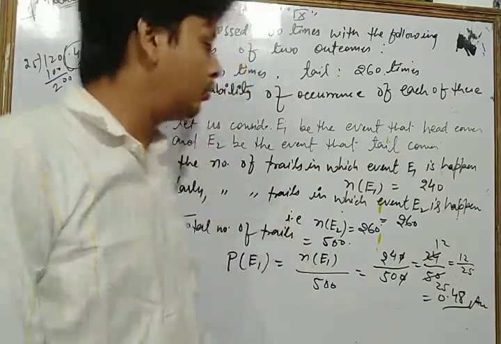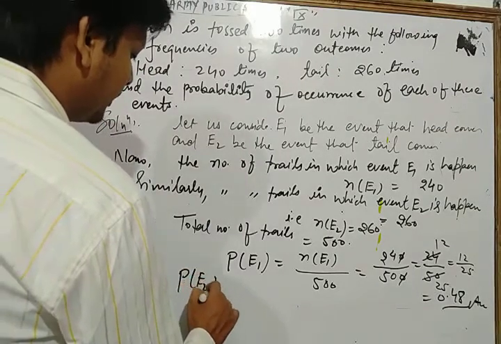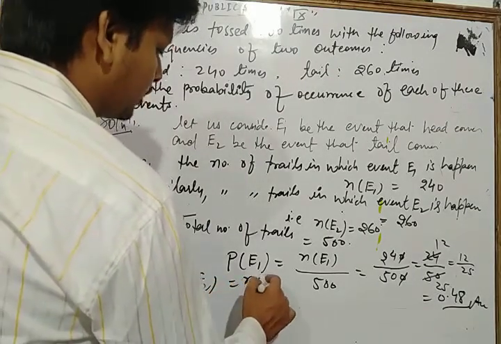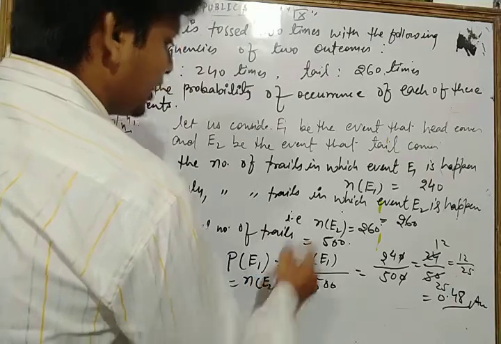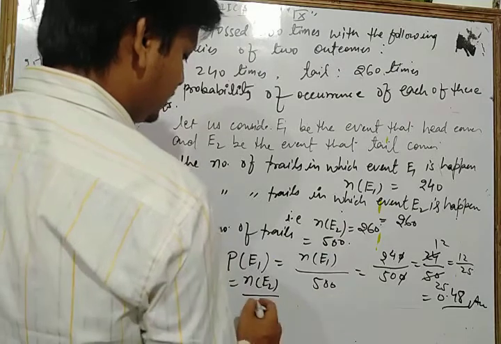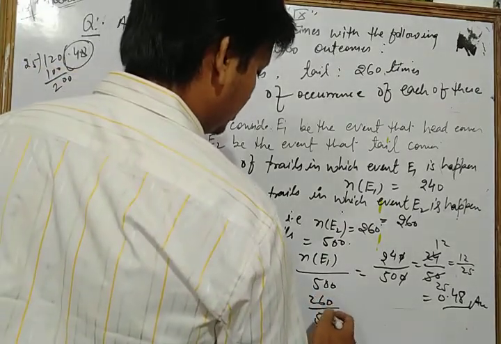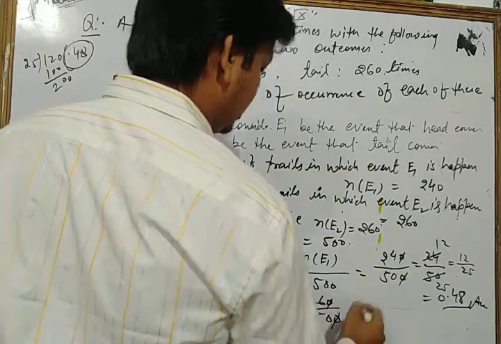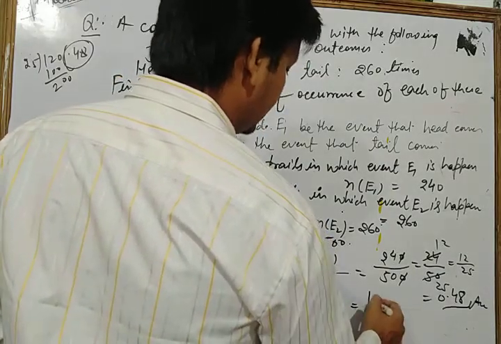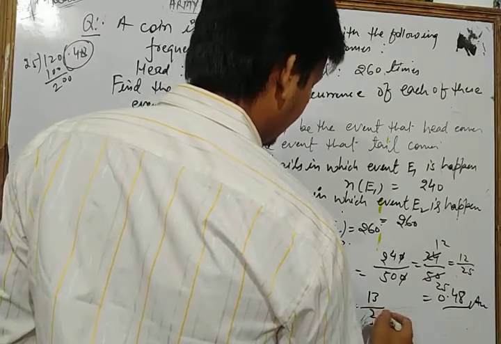This is one answer. Now the probability of an event E2 means the number of trials in which the event E2 happens, that is 260, upon the total number of trials, which is 500. So here it is 260 upon 500. The zeros cancel each other, so divided by 2 that is 13 upon 25.